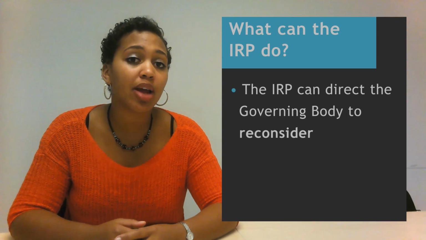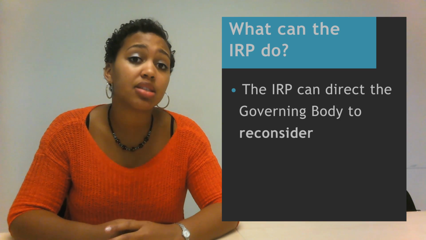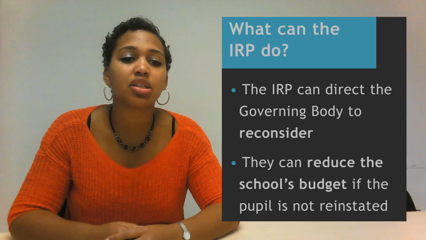Although they don't have the direct power to reinstate a pupil, the panel can direct the governing body to reconsider their decision. They also have the power to take money out of the school budget if the pupil is not reinstated. If you would like more information on the appeals process, click here.